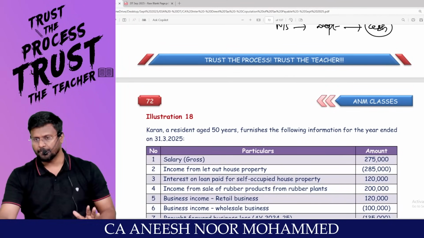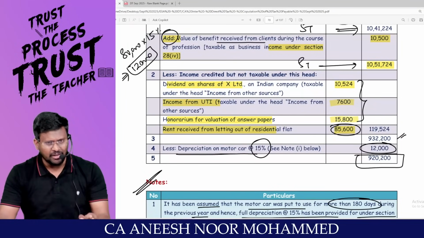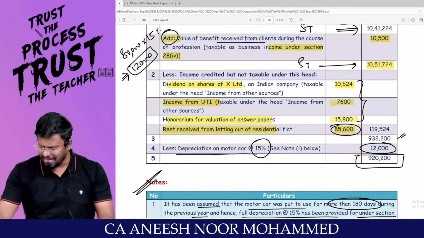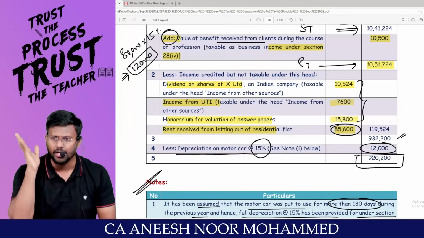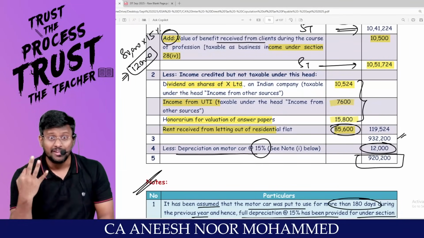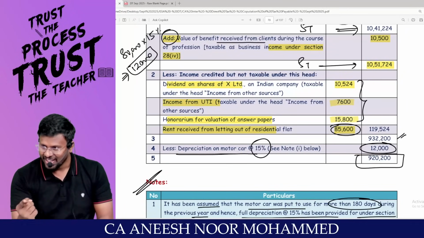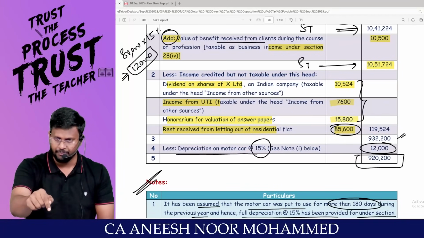Are you comfortable? You look, we have done the third question only. But with regard to the third question itself, at least you would have reached 50% comfort in the computation of total income. You know, we are planning for 30 questions. Look at the confidence you will be having once we solve 30 questions. I will solve all the 30 questions.